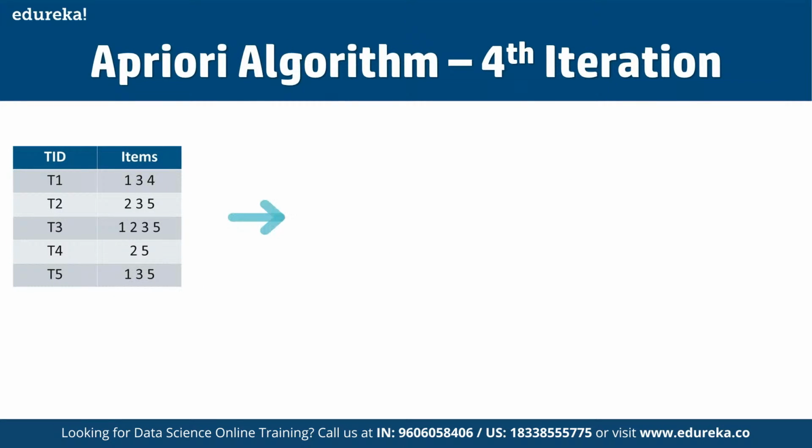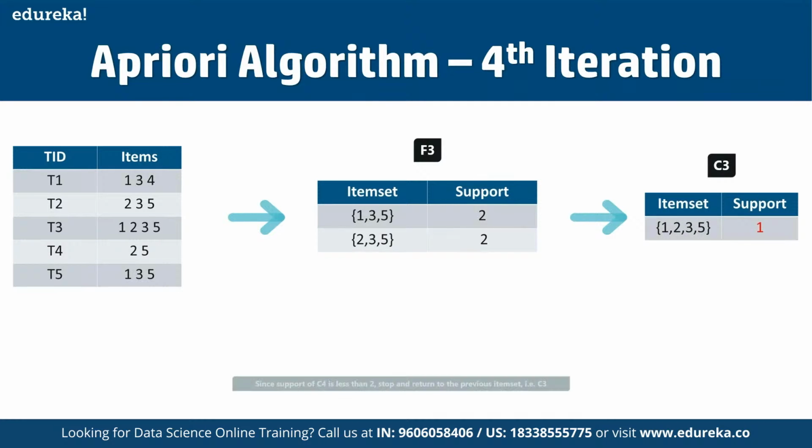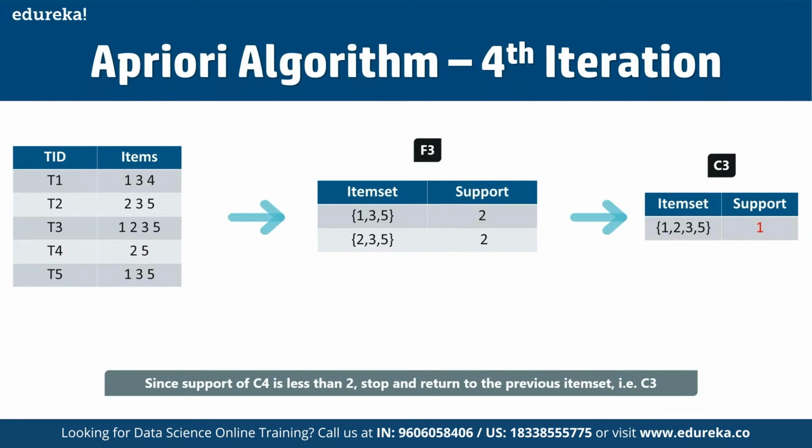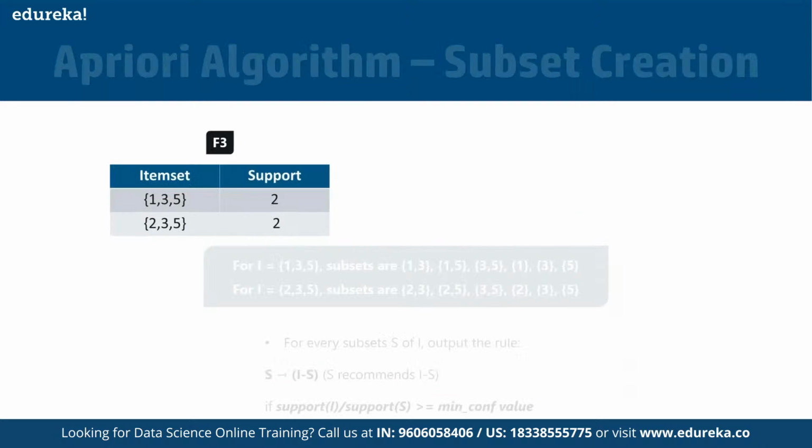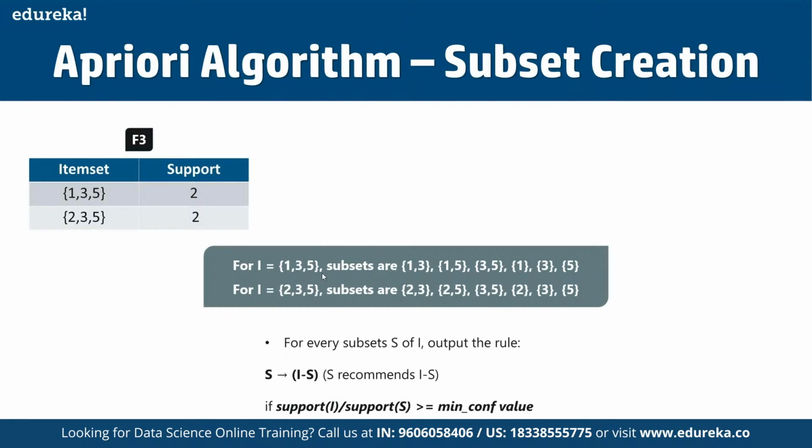And until now we have not calculated the confidence value yet. This is something we have to keep in mind. So with F3, we get the following item sets. That means for 1, we have 1, 3, and 5, and subsets are 1 3, 1 5, 3 5, and 1 3 5. Whereas for the other item set, we have 2, 3, and 5, with subsets 2 3, 3 5, 2 5, and 2 3 5, right?